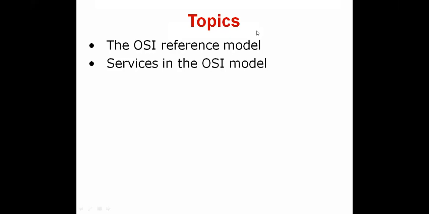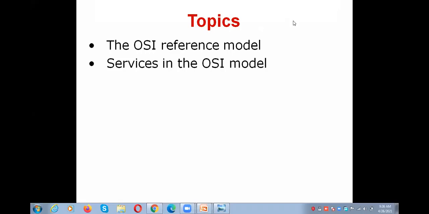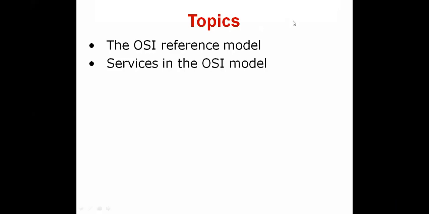In this OSI reference model, we have 7 layers. You might all be aware of that, 7 layers. First one is physical layer, data link layer, network layer, transport layer, session layer, presentation layer, and application layer. Okay, now we are going to start the OSI reference model. Already I have discussed each layer individually.